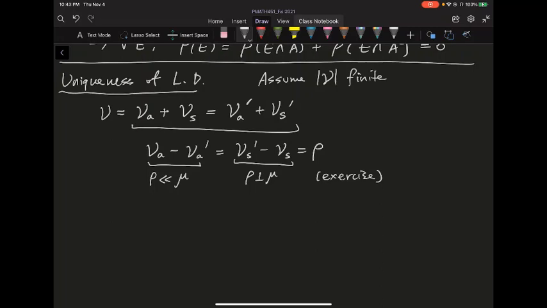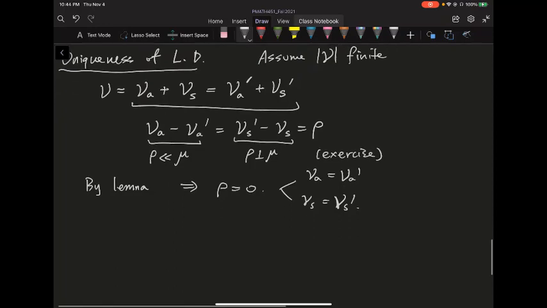Based on the lemma, I have a measure which is both absolutely continuous and mutually singular, and that just shows this rho has to be equal to 0. In other words, if it's equal to 0, then I get first nu of a is equal to nu a prime, and nu of s is equal to nu of s prime. So that's just based on this rho being equal to 0.